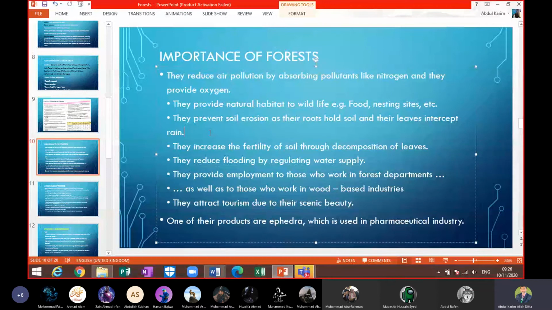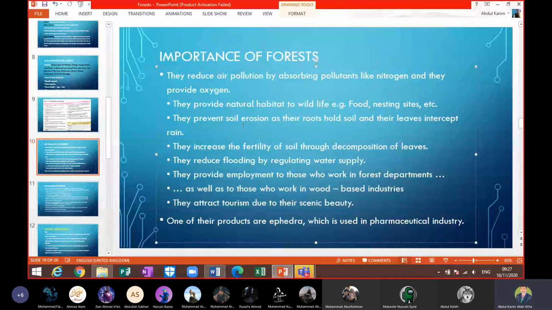As you can see, we have here the importance of forests. This is an overall question, beta. So we do not have to refer to only one type of forest. This is about all the forests which we have in Pakistan or in the world. They are very important for the country. They reduce air pollution, which is understandable, my dear, by absorbing pollutants like nitrogen, and they provide oxygen, beta. One more thing, they also absorb carbon dioxide.